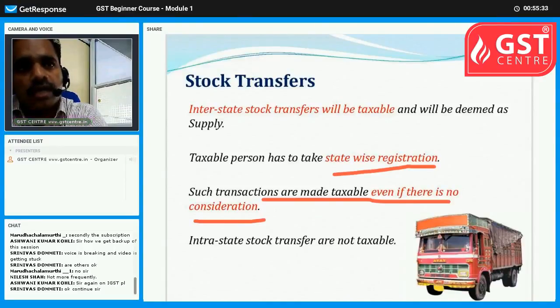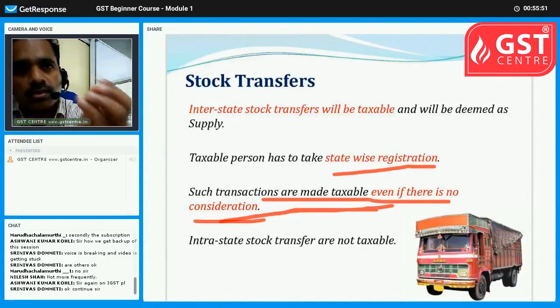See, I have shown in the first PPT that there should be a consideration, but here consideration is not required. So we have to note down such important things. Even though in definition or meaning you got the idea, you have to check clause by clause.